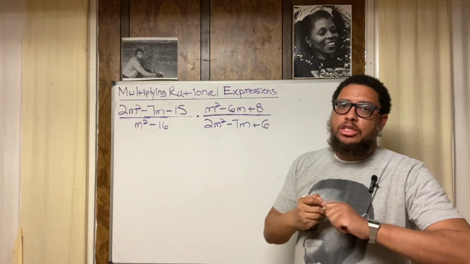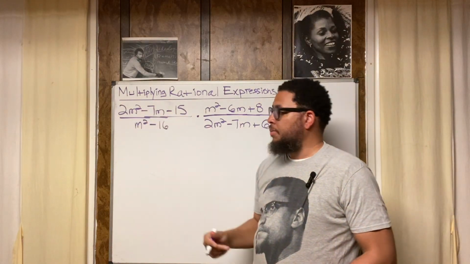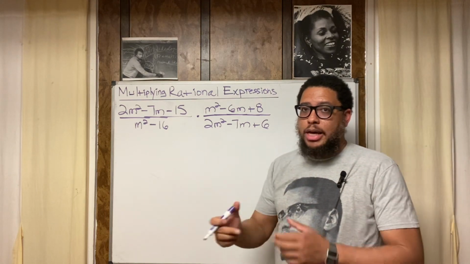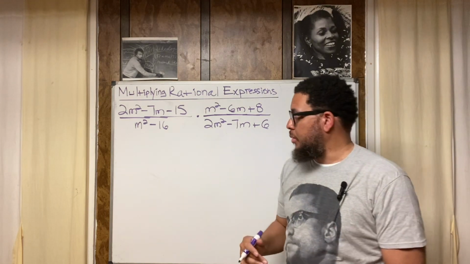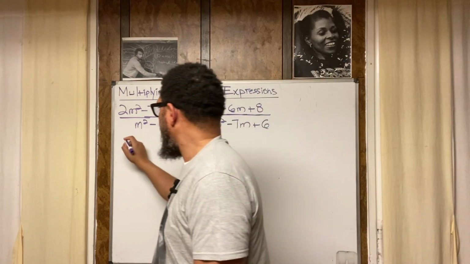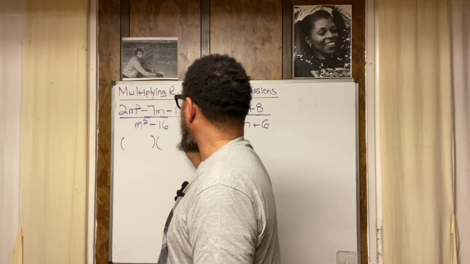Now, there are a lot of ways to factor a quadratic trinomial. One way is trial and error. What's trial and error mean? Basically, you just guess. You guess where the numbers go. I'm going to show you. When I show you, it's going to make more sense, right? So let's do this. We're going to rewrite this numerator into 2 binomials.